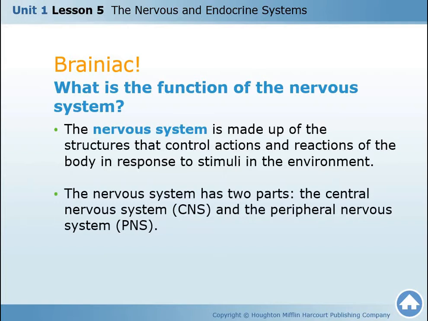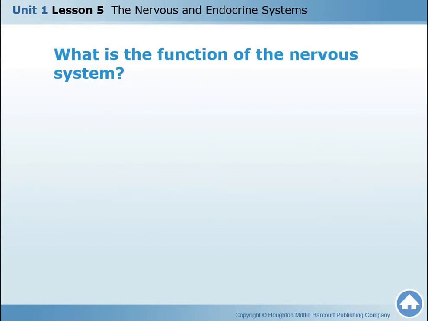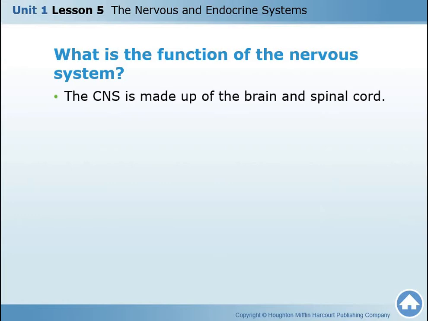The nervous system has two main parts. One is called the central nervous system, which we can say as CNS, and the peripheral nervous system, which we can call PNS. So starting from now, the central nervous system, we will call it CNS, and the peripheral nervous system, we will call it PNS. Let's start with the central nervous system. The central nervous system is made from two main parts, the brain and the spinal cord.